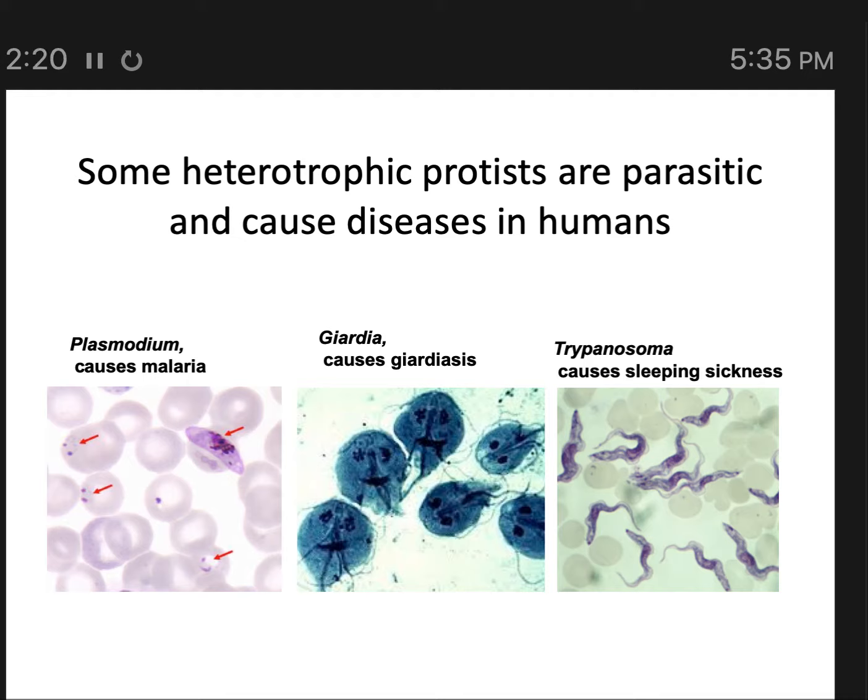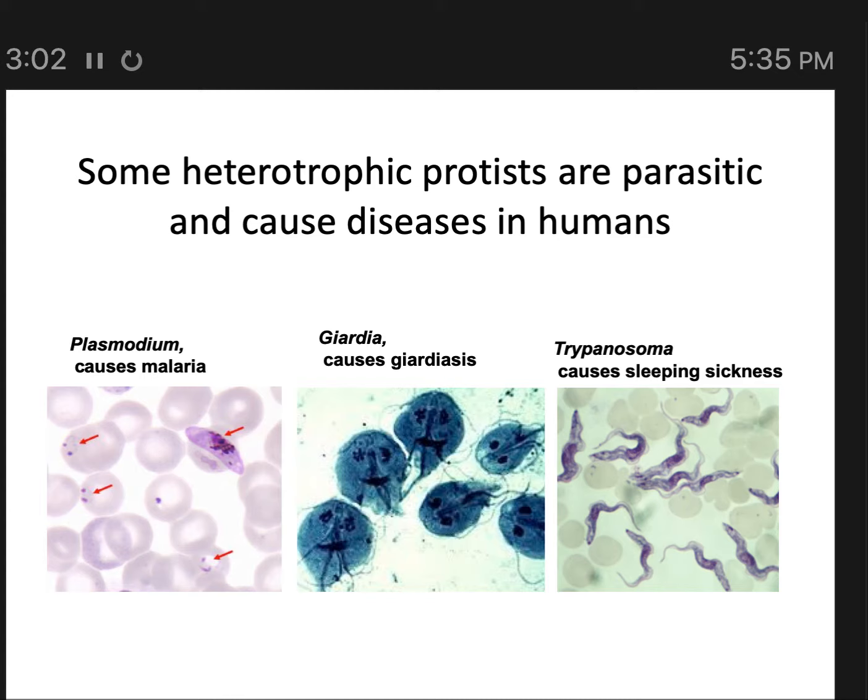Any kind of pathogen is going to be a heterotroph. Pathogens invade your body because they are basically eating you. They're using your body for energy. There's no need for an autotroph to cause disease because they are quite self-sufficient, just using sunlight, for example. But there are some important heterotrophic protist diseases. Malaria is a protist, not a bacteria. Giardia is caused by a protist. And the microbe that causes sleeping sickness is a protist, not a bacteria. That's Trypanosoma. Those are just three of a number of examples. There are more than that, but there are a number of human diseases that are protist.